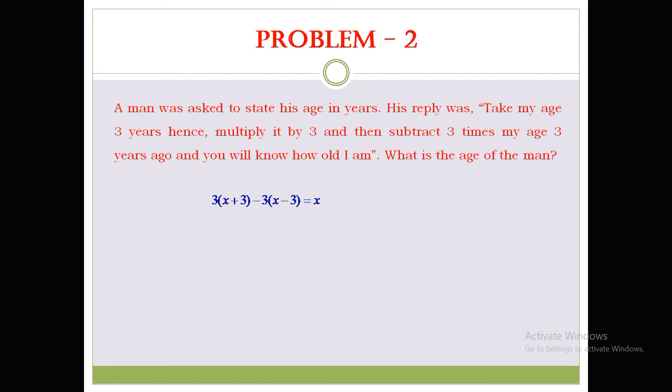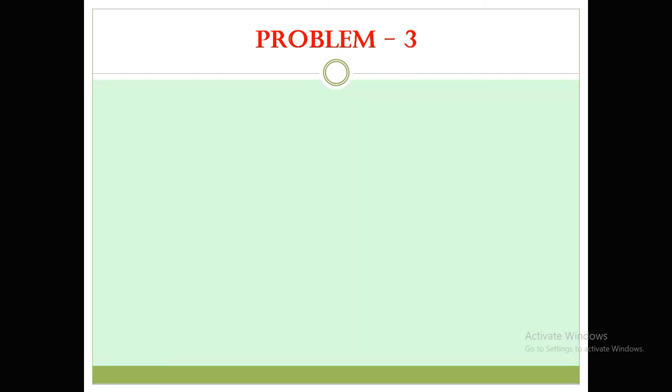We have already assumed that his age is x. So that's all. 3x will get cancelled and 9 minus of minus 3 into minus 3, that means minus of minus is plus. So x will be simply 18. That's all. Simple. Very simple. We need to understand the language. That's all, not more than that. So let's move on to the third problem. Yeah, his age is 18 years.